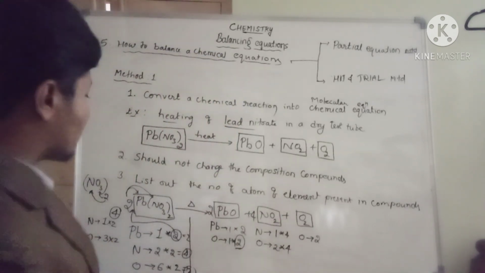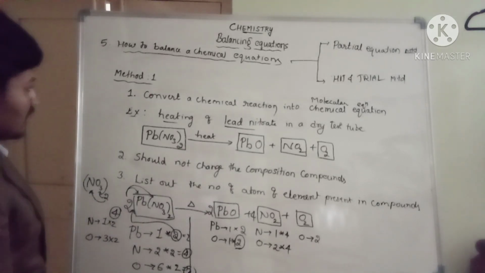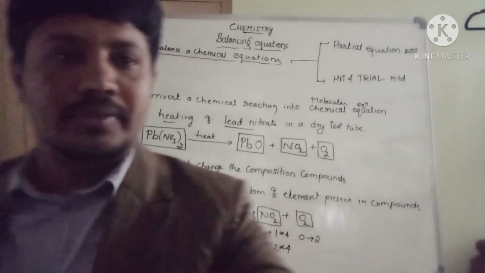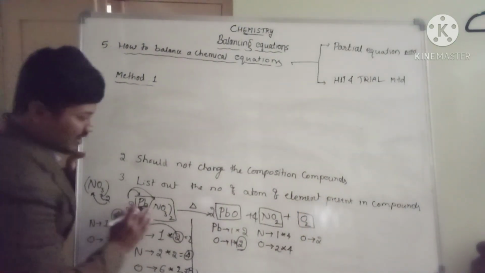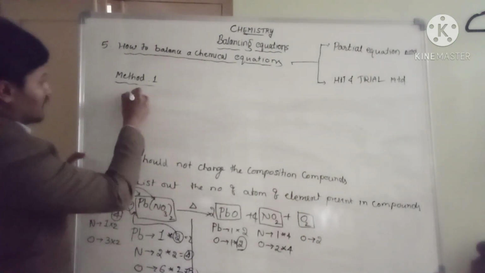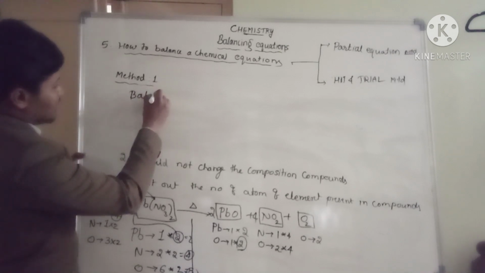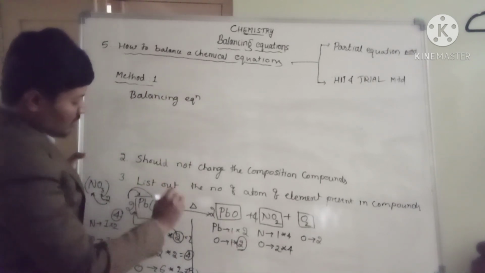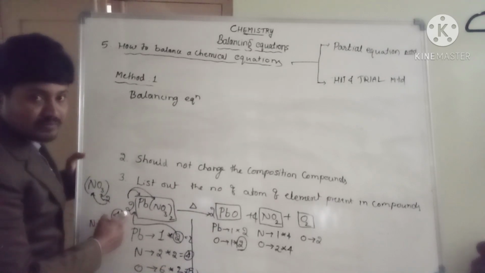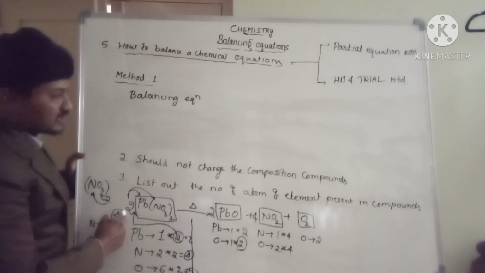Now, cross-check the equation. How to cross-check the equation? Now write it down, remove the boxes. Finally, you are supposed to write the balanced equation by removing all boxes. And you should remember to write the numbers, the coefficients, also.